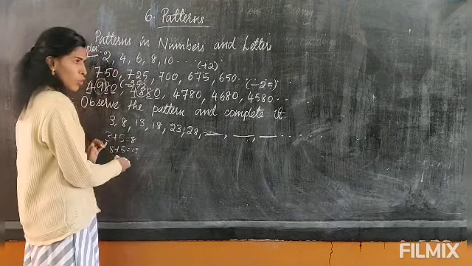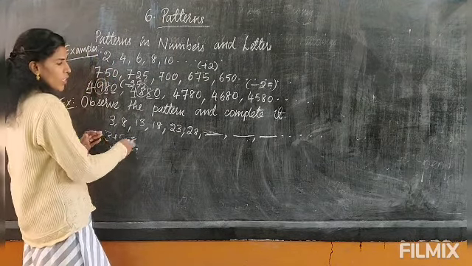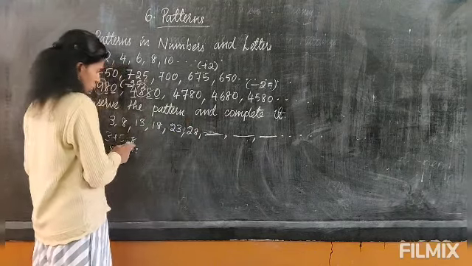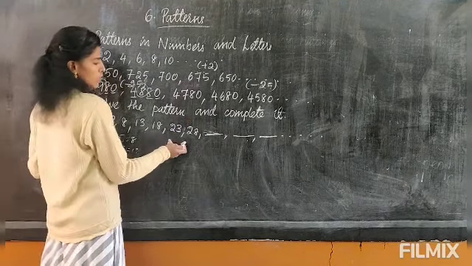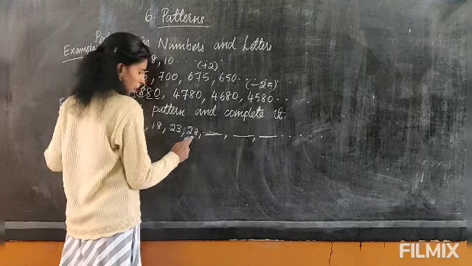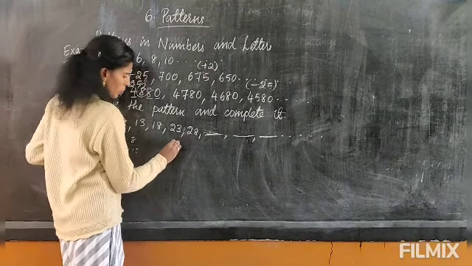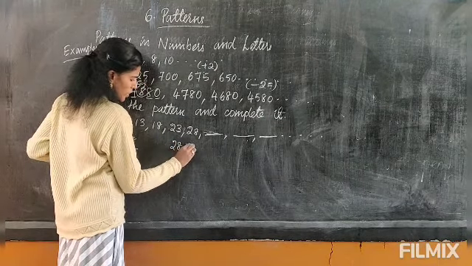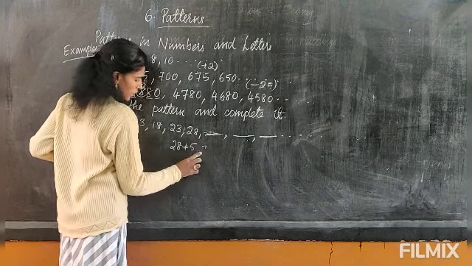So now you know the rule. First you find the rule, then you can find the answer. So since you have found the rule, now with the same rule we will follow the pattern. Now with this number you have to plus 5. So 28 plus 5, what will you get?